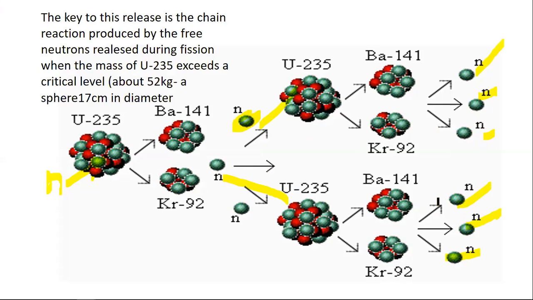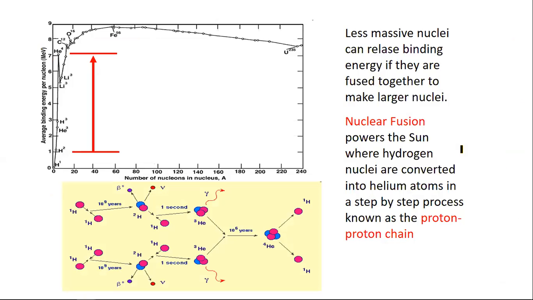And the key of this chain reaction is produced by the free neutron. These all are the free neutron that releases during fission process. After the release of this neutron, it interacts with another uranium and produces another neutron, and so on. And less massive nuclei can release binding energy if they are fused together to make a larger nuclei.